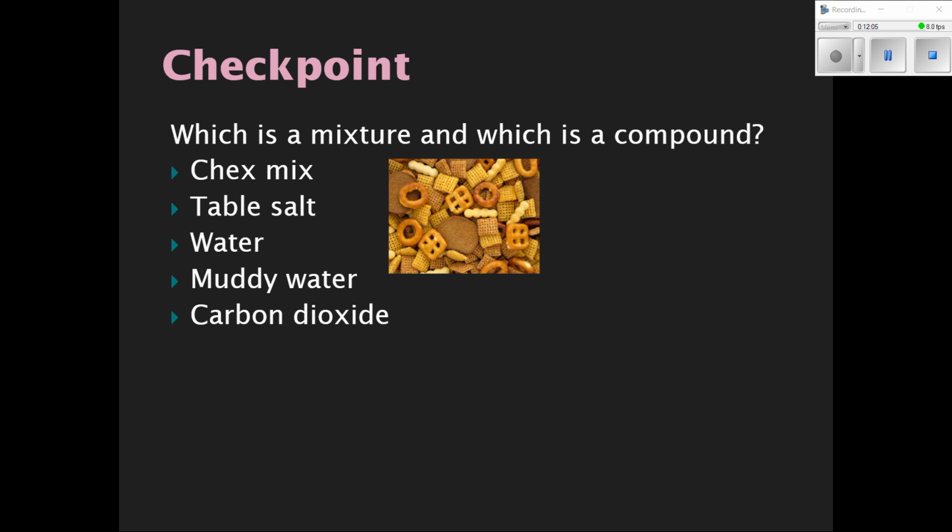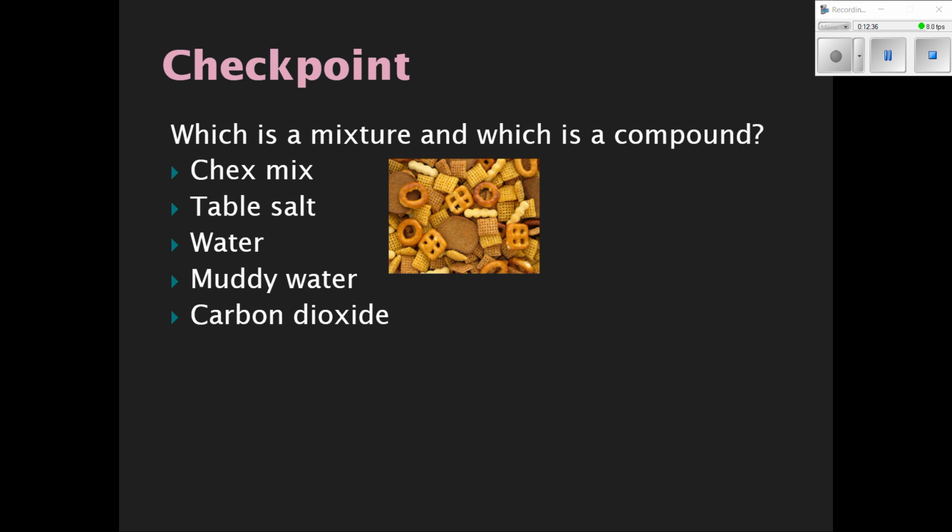Okay, table salt. Well, table salt is made of two elements that have been chemically combined. So table salt can't be a mixture. It's a compound. And how about water? Well, we just talked about water earlier in this video, right? Water is a compound because there's a specific recipe or proportion that has to be in water. You have to have two hydrogen atoms and one oxygen atom, and also they're chemically combined, right? So water is a compound.